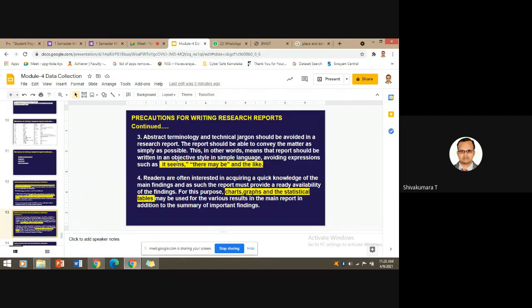The fourth precaution is that readers are often interested in acquiring a quick knowledge of the main findings, and as such, the report must provide ready availability of the findings. So when you describe the introduction part and the findings and recommended reading section, if you provide simple statements about your entire research process, then the reader will understand the objective of the research.